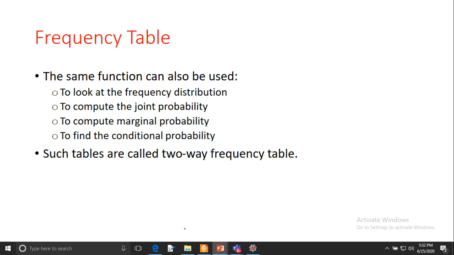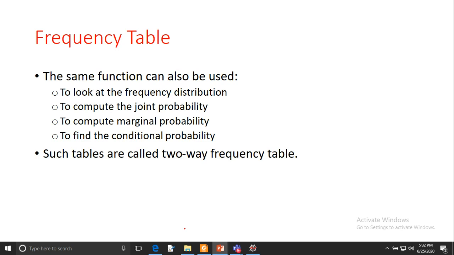We can use the same function for a different purpose, to see the frequency distribution between two variables.